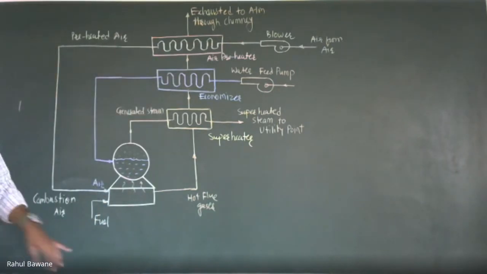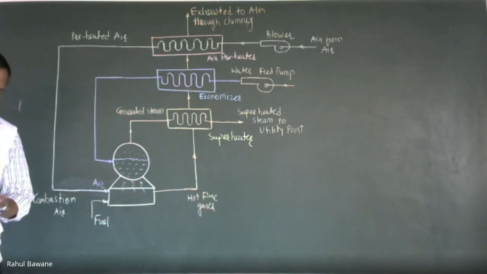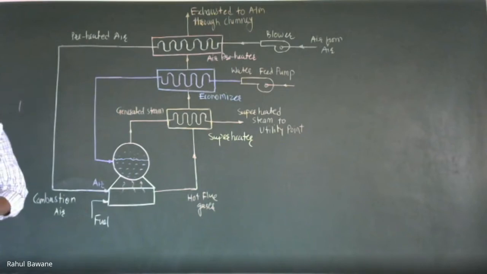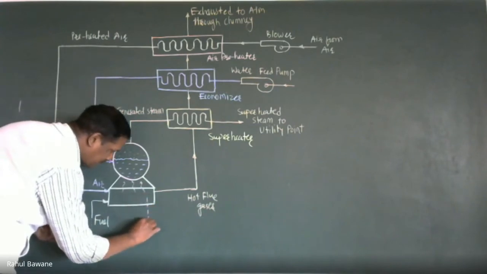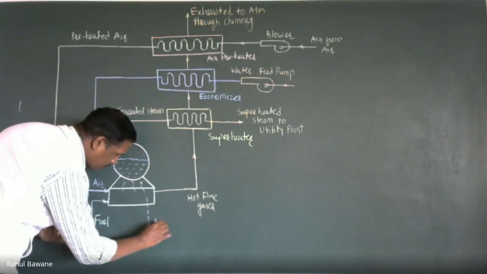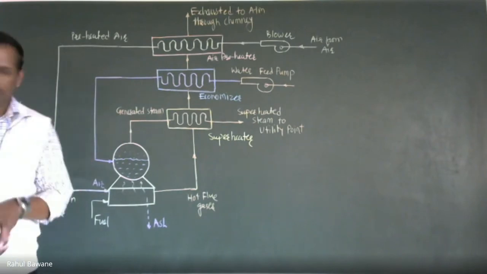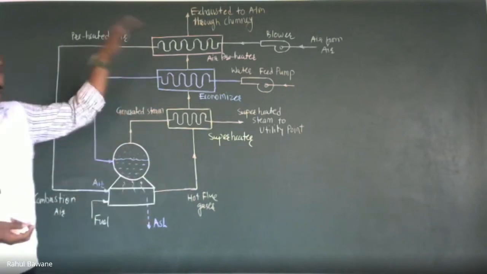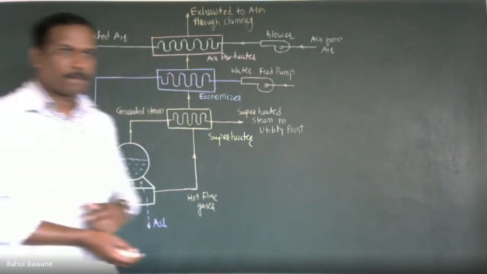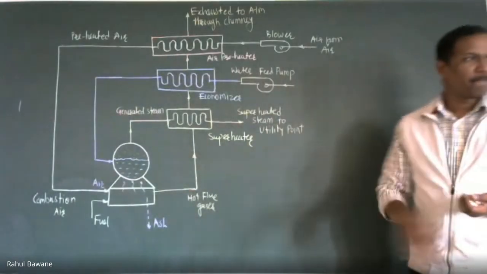Clear? So now in this, whatever coal is burnt in the furnace, we find an unburned portion, that is called ash content. So we have to remove that ash content. Otherwise, the coal furnace will fill with ash, and there will be no space to supply the fuel. So this is the overall boiler system. Whenever it is asked in your exam, you have to draw this system. Clear?